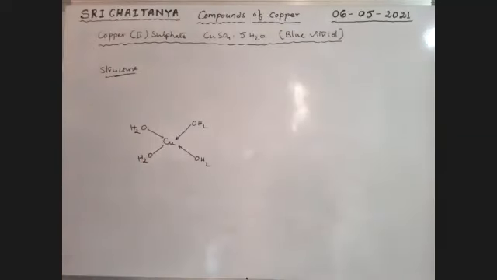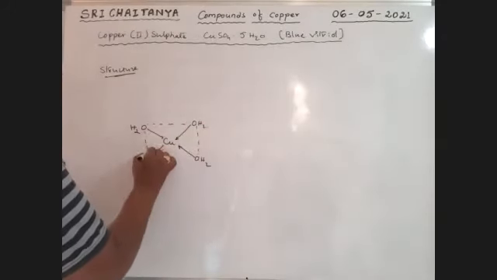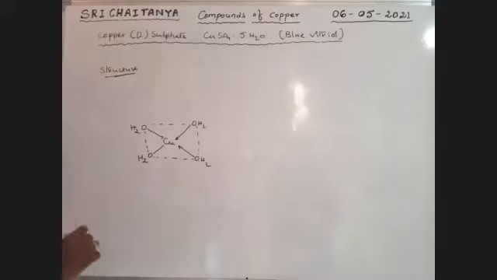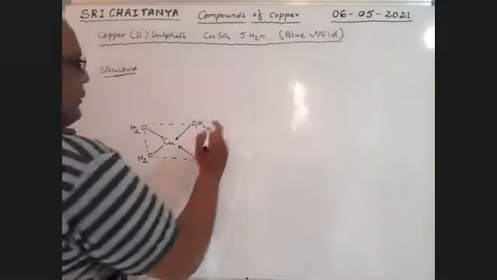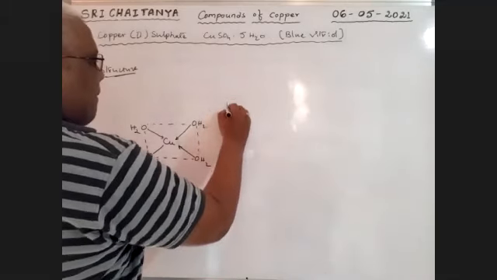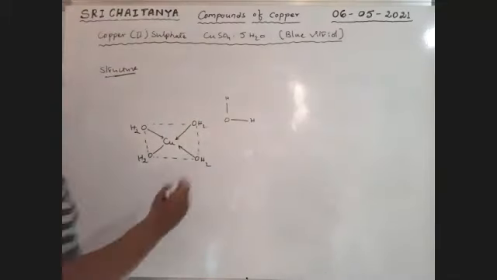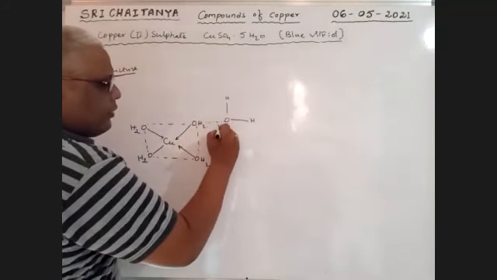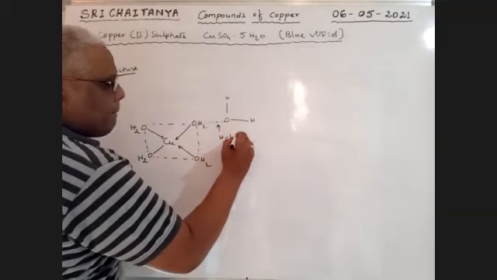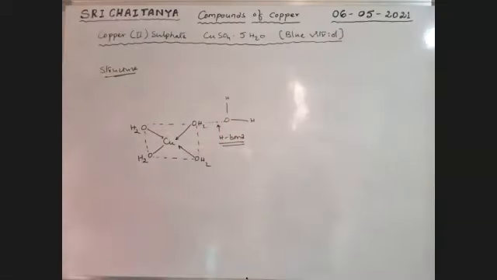The 4 water molecules in coordination give a square planar condition here. Next, one water molecule is outside. With this hydrogen and this oxygen atom it gives hydrogen bonds. Boys, mind it, hydrogen bonding exists.